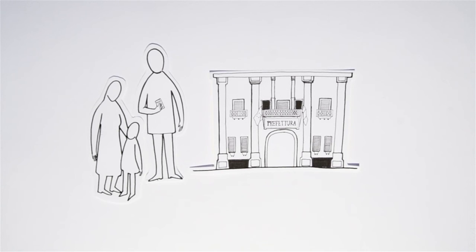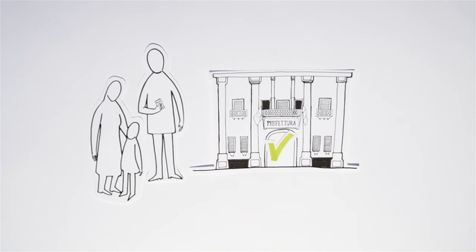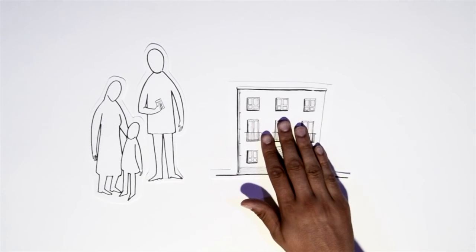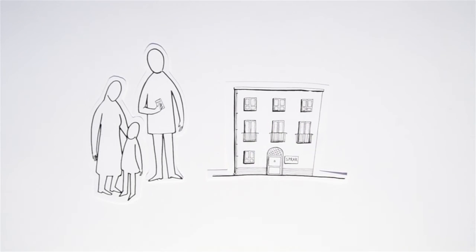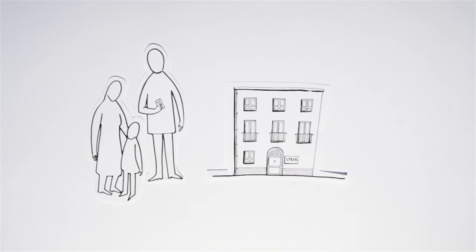The police ask you to sign a form in which you declare that you do not have a house nor money. In this case, the Prefettura must respond to your request. The Prefettura is the office that decides on your accommodation. If it is possible to accommodate you, you enter the reception system for asylum seekers and refugees, which is called the SPRA.